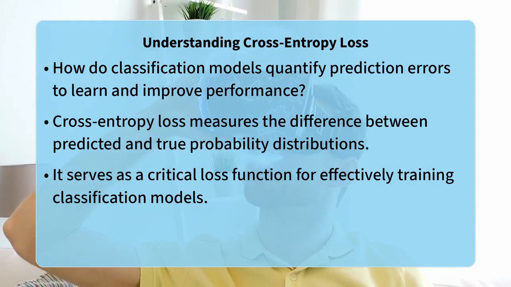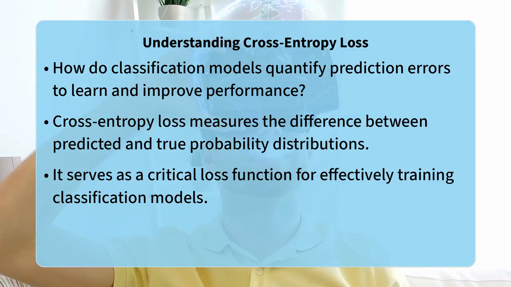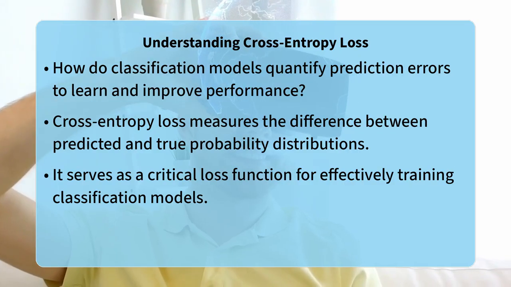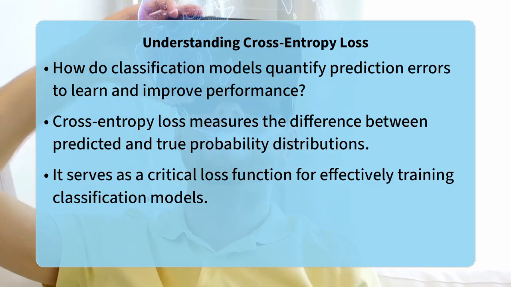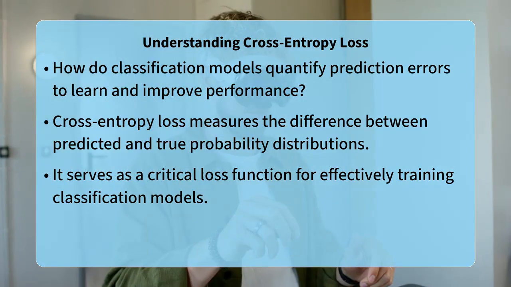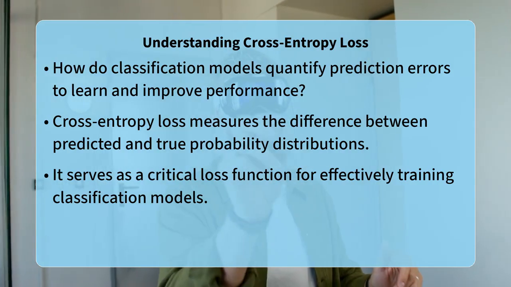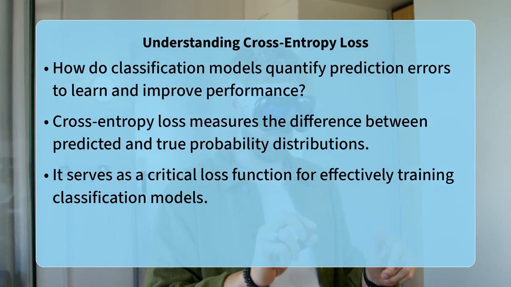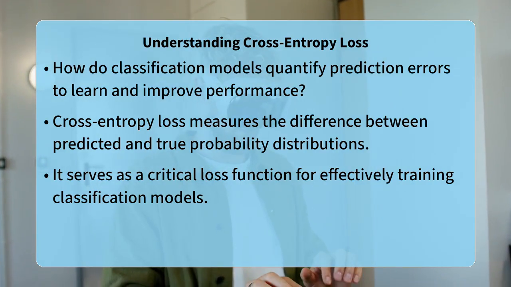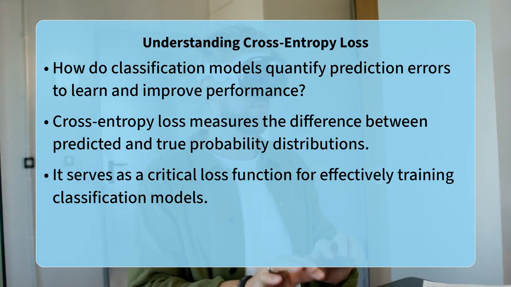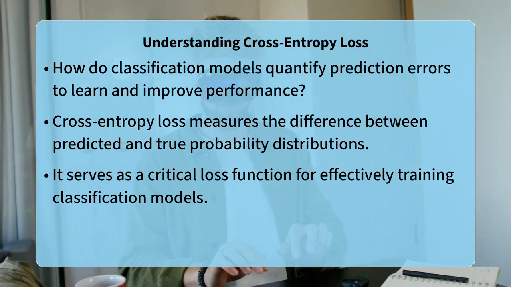models. Its derivation stems directly from the principle of maximum likelihood estimation, which aims to find the model parameters that make the observed data most probable. At its core, maximum likelihood estimation seeks to find the set of parameters for a model that maximizes the probability of observing the actual target values from our training data. In classification, this means maximizing the probability that our model correctly assigns the true class label to each input.